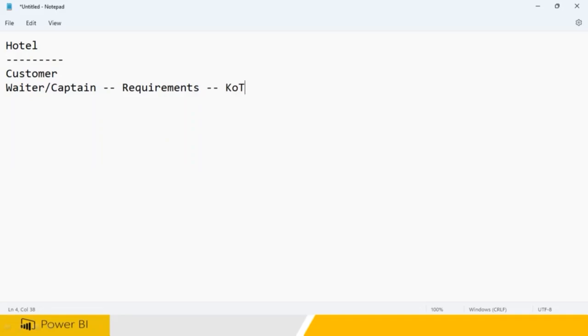Right? When you go to a hotel, he will write your order. So there is a name for the documentation. What is that? KOT, Kitchen Order Token. So all of them will be taken and he will repeat: Sir, you need this, this, this, this. This is spicy and only half you need. And he will say it, and then you say yes.